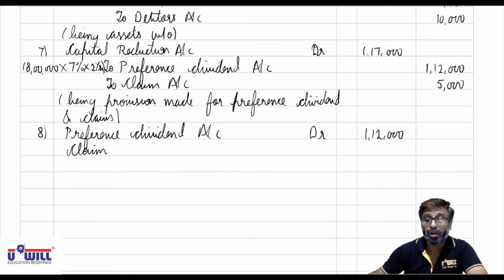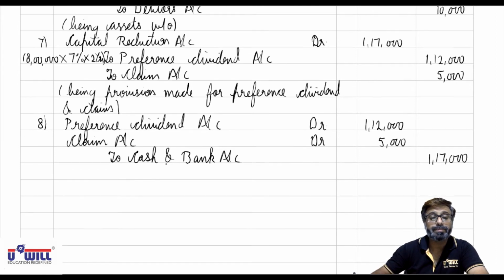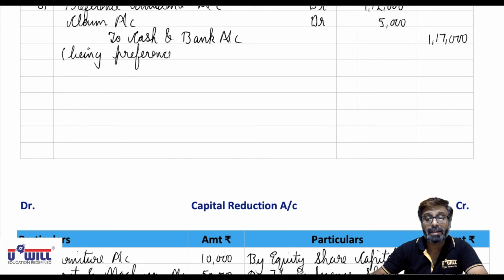And for the payment, cash goes out, credit what goes out. So cash and bank account 1,17,000. Being preference dividend and claim paid.